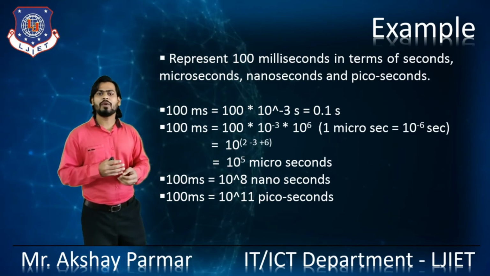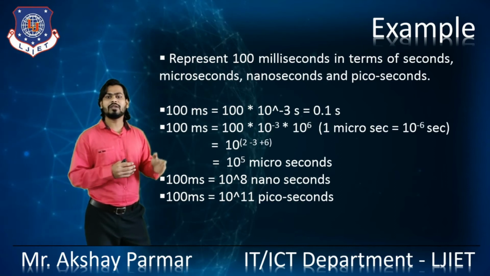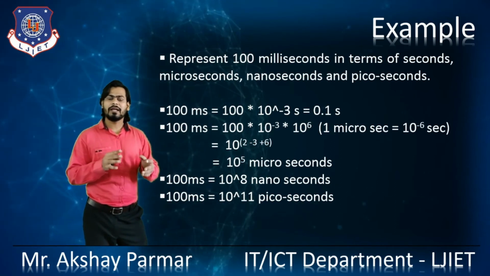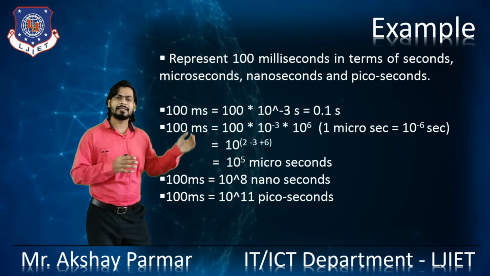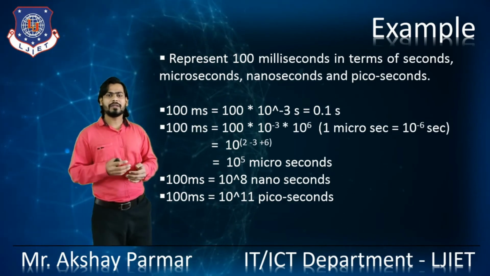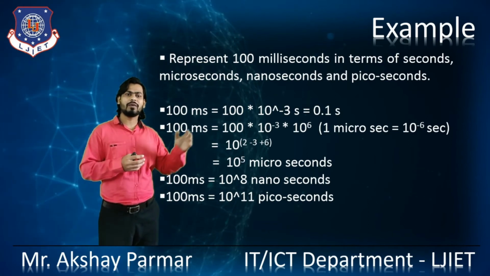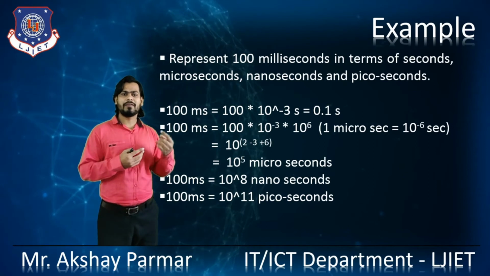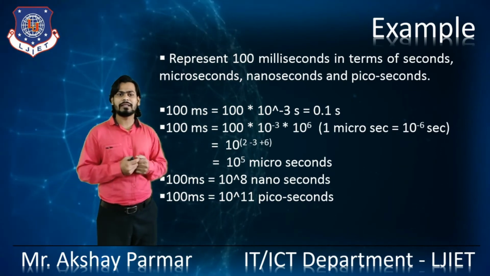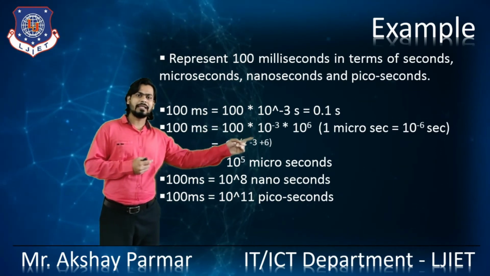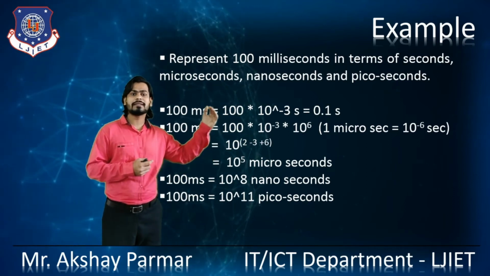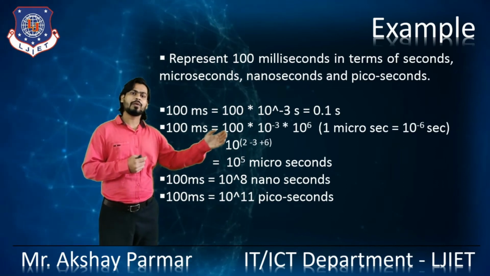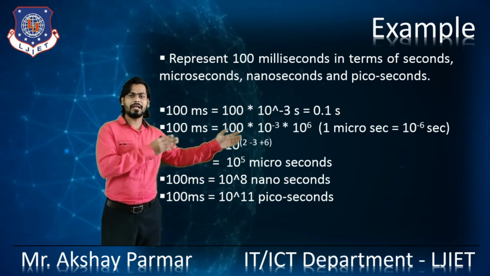Like that, if you want to convert 100 milliseconds into microseconds, 100 milliseconds is equal to 100 into 10 raised to minus 3 seconds. We have observed that 1 microsecond is equal to 10 raised to minus 6 seconds. So 1 second is equal to how many microseconds? 1 second is equal to 10 raised to 6 microseconds. So we have 100 into 10 raised to minus 3, which is already measured.